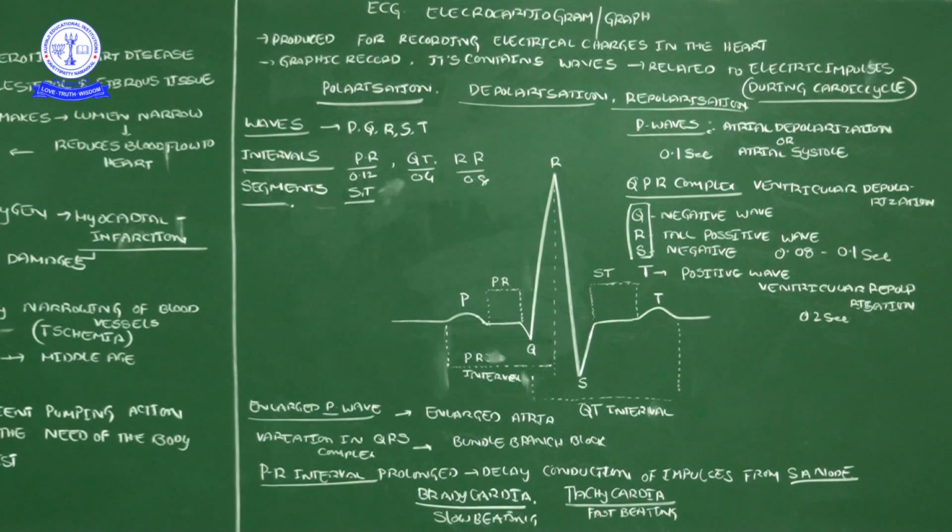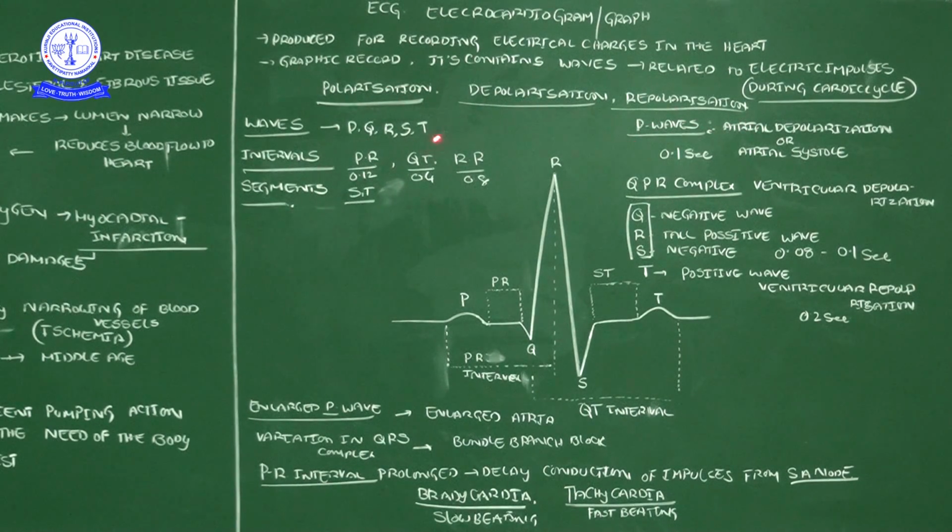Now when the heart is contracting, that indicates the depolarization stage. Then after the depolarization stage, the heart returns to the polarization state, which we call the repolarization stage. Repolarization means it again gets its own position, from depolarization back to polarization. That process we call repolarization.